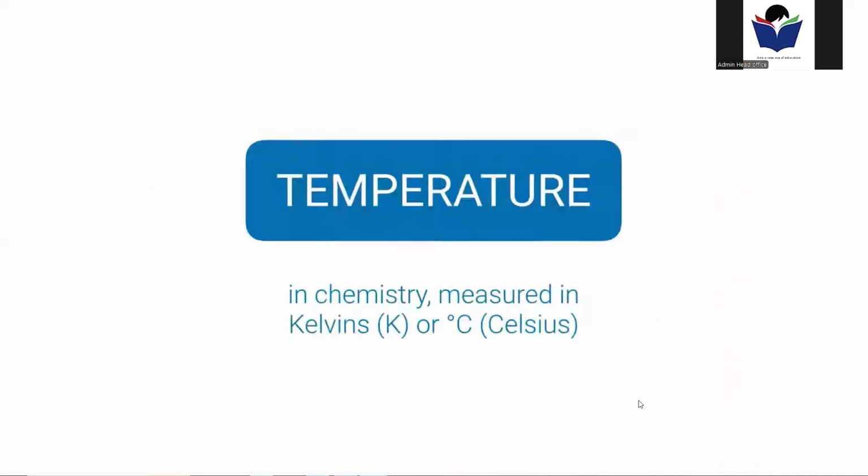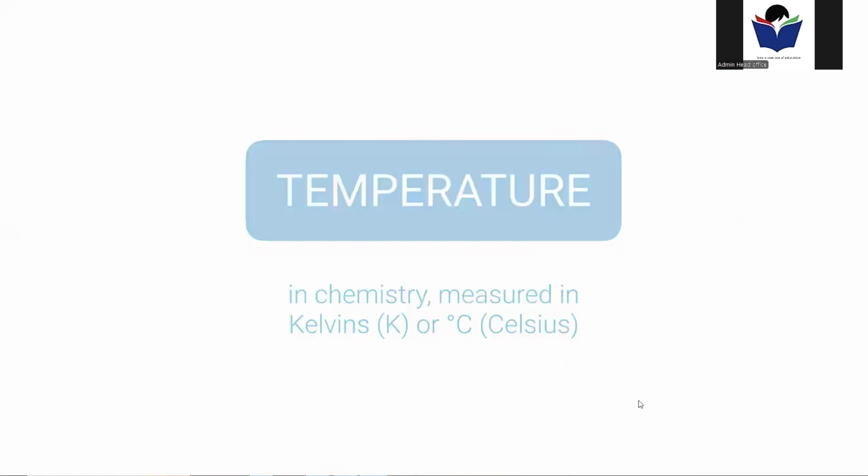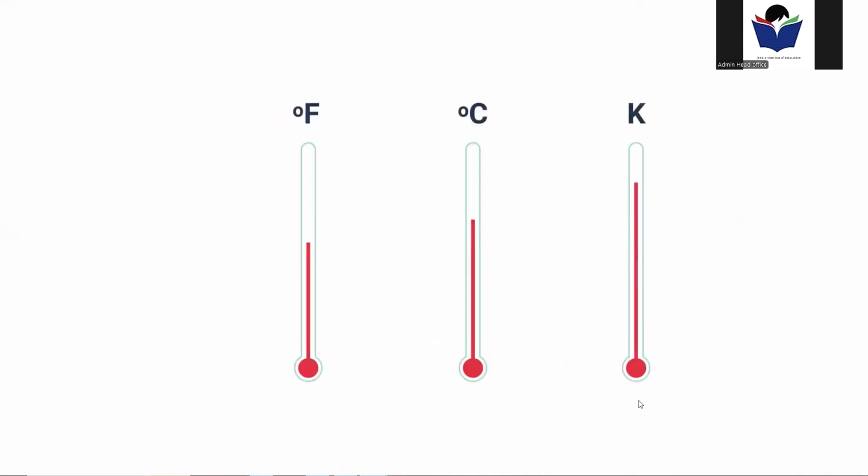Now, it's very often measured in chemistry not using Fahrenheit. We're used to Fahrenheit just out and about in the world here in the United States. But in chemistry, temperature is most often measured in Kelvin or Celsius. Kelvin is kind of the best for chemistry, and there's a reason for that, and I'll show you in this video. There are 3 common scales of measuring temperature: Fahrenheit, Celsius, and Kelvin.